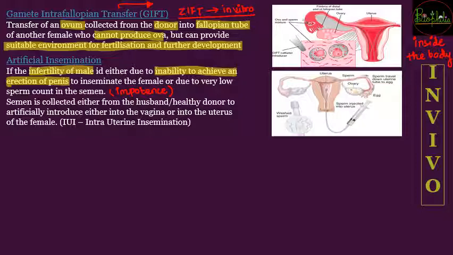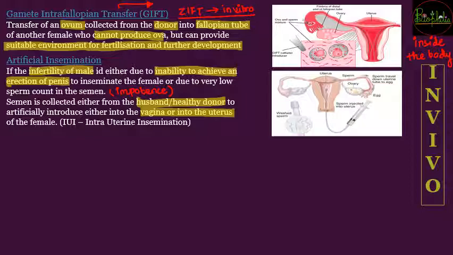In that case, the semen is going to be collected artificially. So semen will be collected from the husband or a healthy donor, and that would be artificially introduced into the vagina or the uterus.